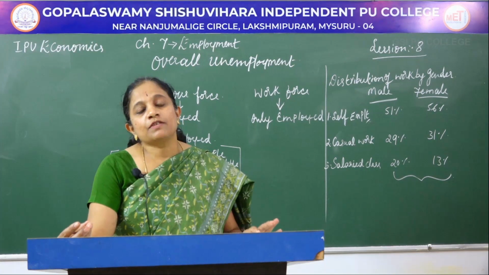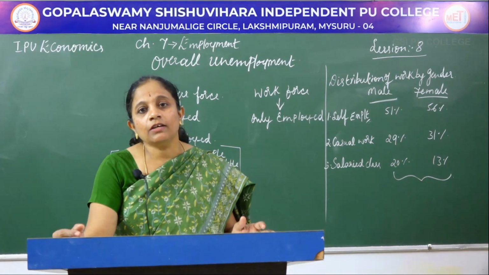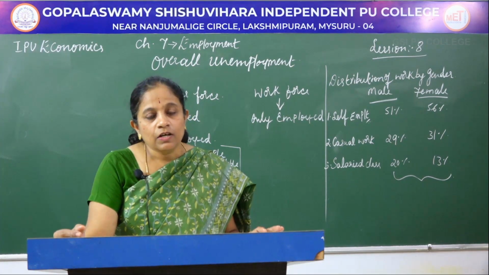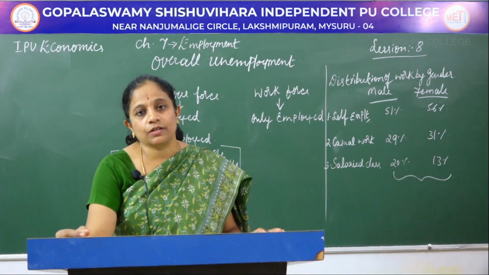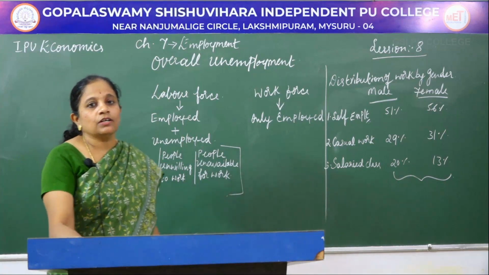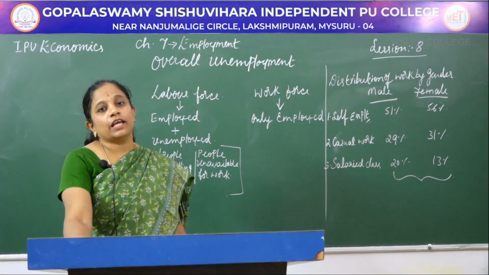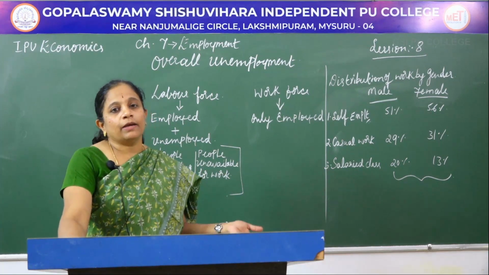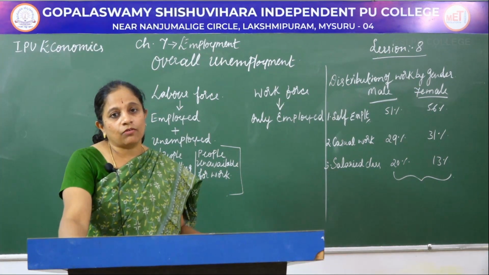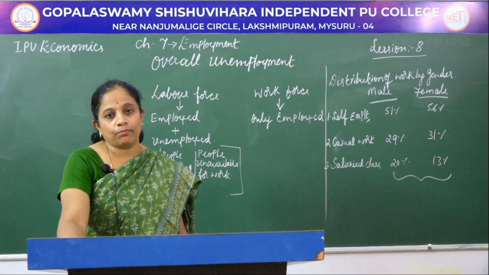Apart from this, there are many others who are not into any kind of work, so let us discuss them also in this session. You all know that we call the total population involved in employment or not involved in any gainful employment the labor force.